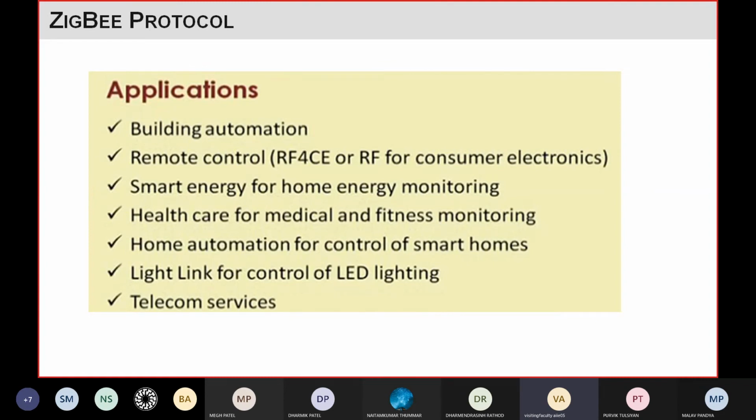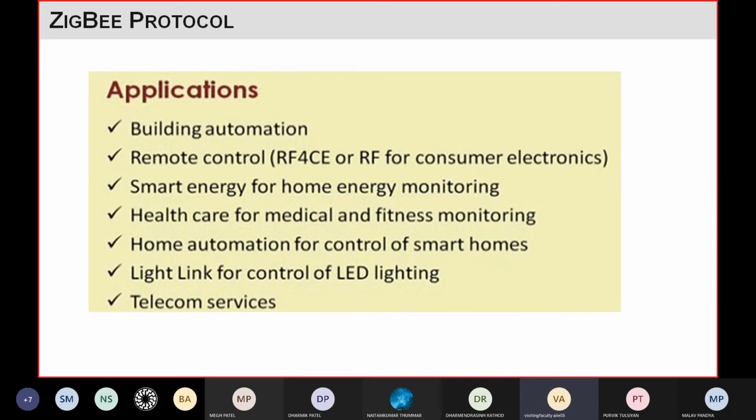Then remote control. Wherever you find consumer electronics operated through a remote, they are using ZigBee, like AC. Nowadays you will find ACs operated remotely.